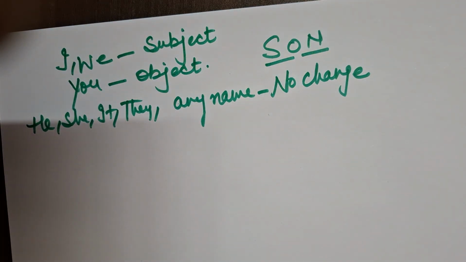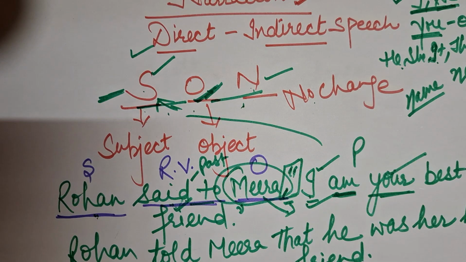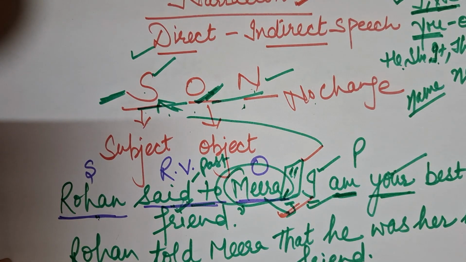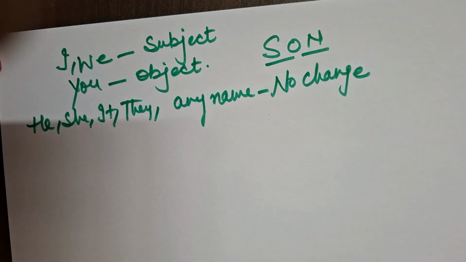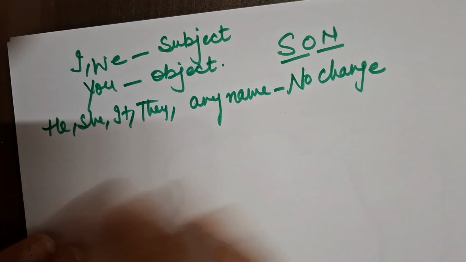Now after this, beta, whenever we are changing direct speech to indirect speech, we have to consider the second point. As in the first sentence, I again show it to you, beta, I have used the commas there, right? So whenever we are changing that to indirect speech, we have to replace the commas, and by replacing the commas, we are writing some conjunction words there, joining words that join two different parts.